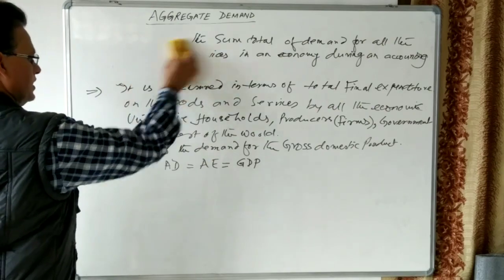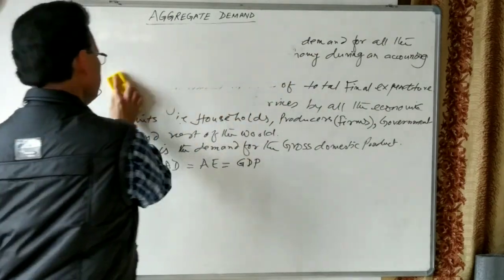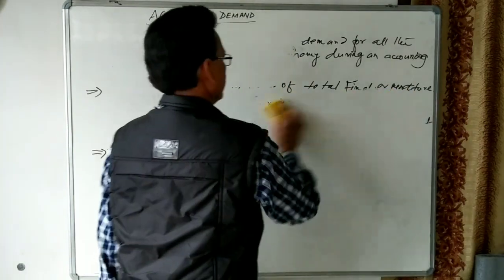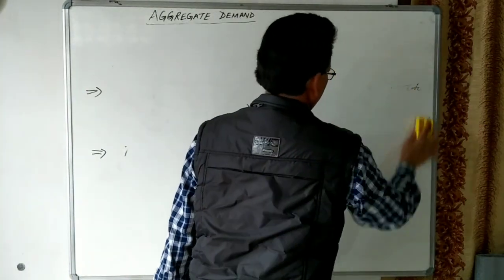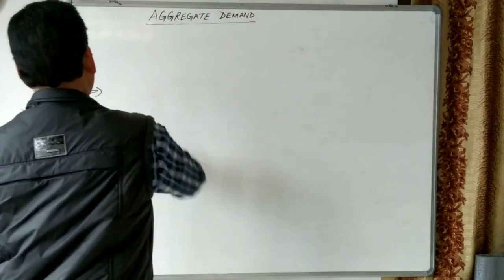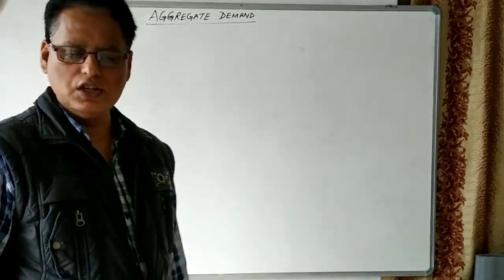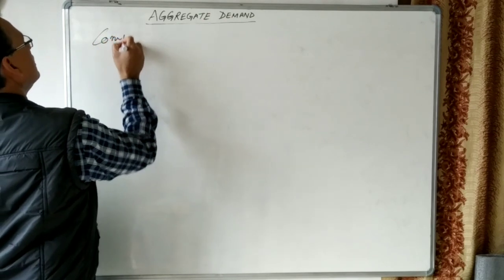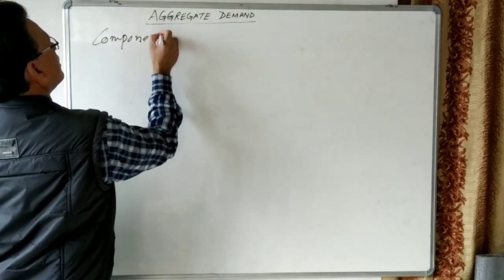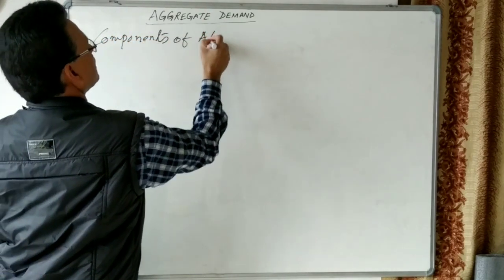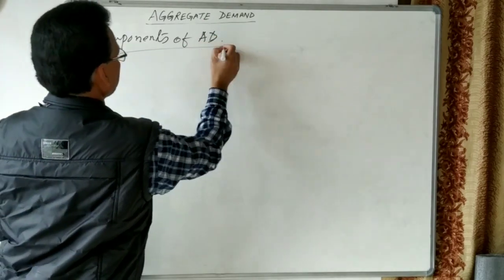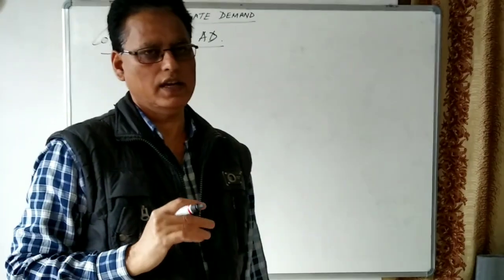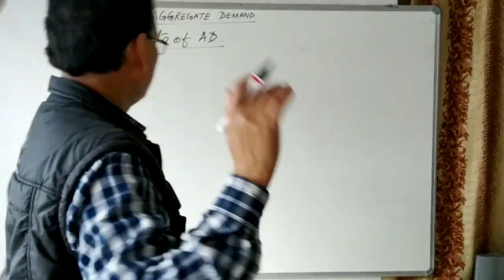Let us see what are the components. Aggregate expenditure means total expenditure. Next comes the components of aggregate demand. So aggregate demand has 4 components. The aggregate demand is divided into 4 components.